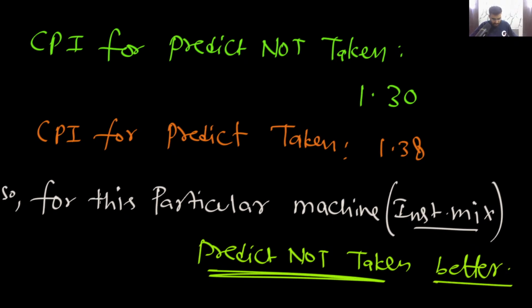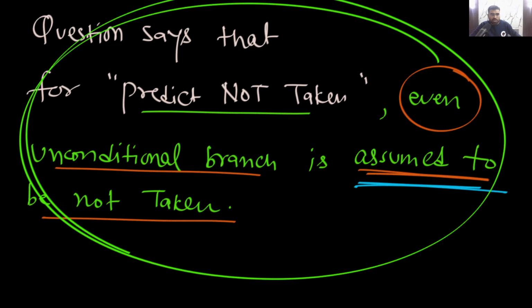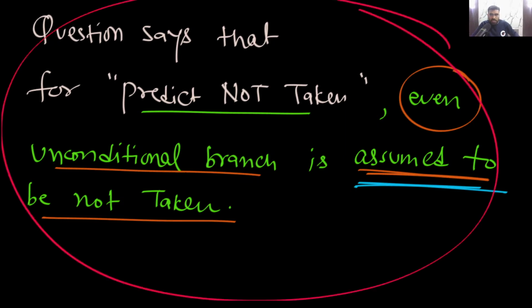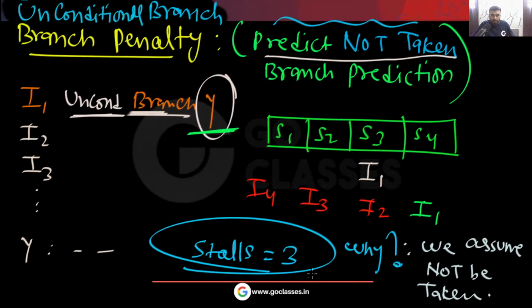Is this clear? A student is asking, what would the number of stalls be if there is a branch target? Will it be 2 stall cycles? See, please notice, if this condition is not given in the question, then it will become a kind of ambiguous question, because you are predicting that it will not be taken. Are you getting my point? Why will it become ambiguous? Then you can take the number of stalls as 2 also, or 3 also.